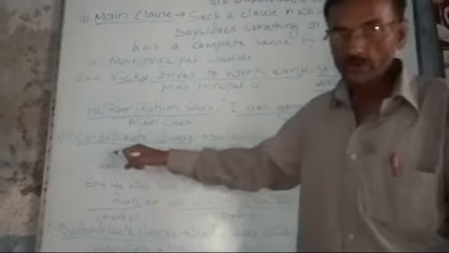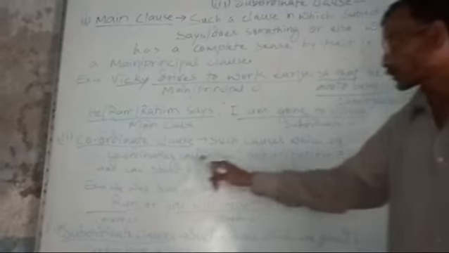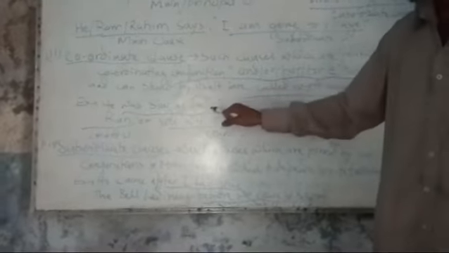Now the other one is the coordinate clause. Coordinate clauses are clauses which are joined by coordinating conjunctions such as and, or, but, for, either, neither, nor, and can stand by themselves like a main clause. For example: He was singing and I was listening. Here the coordinating conjunction "and" brings two clauses of equal rank. So this part is not subordinate to this one.